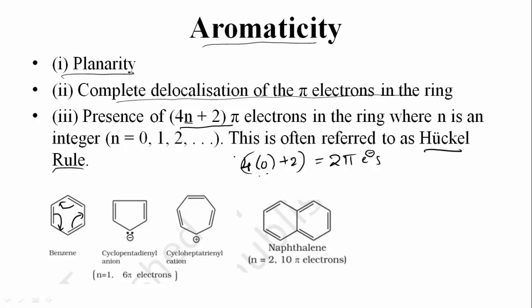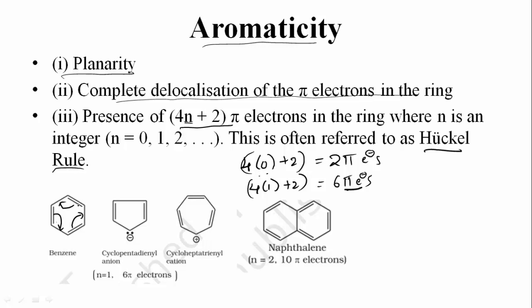No. Now again put 1. 4 into 1 plus 2. So how many pi electrons now? 4 plus 2, 6 pi electrons. So now here you can observe that 3 pi bonds are there. If 3 pi bonds are present, then the number of electrons involved will be 6 pi electrons. Because each pi bond consists of 2 electrons.